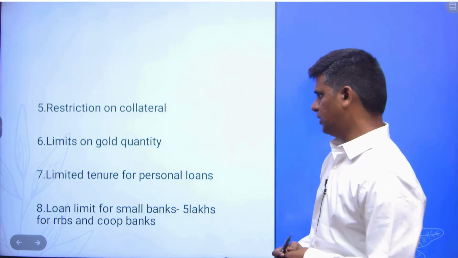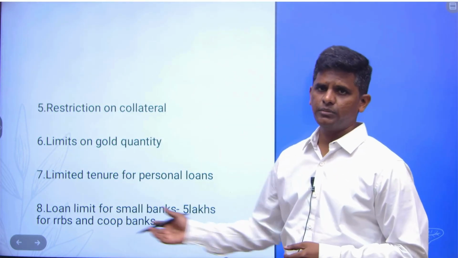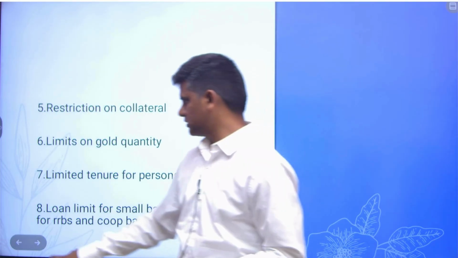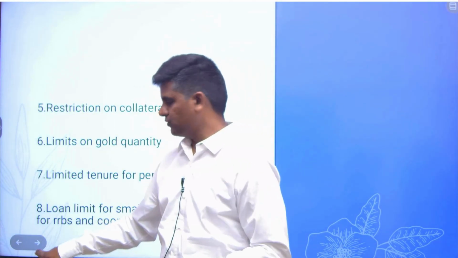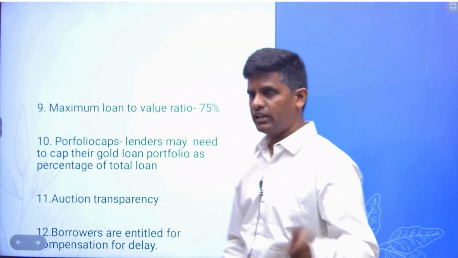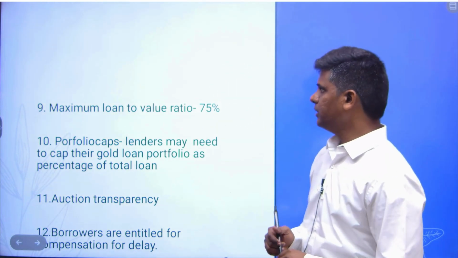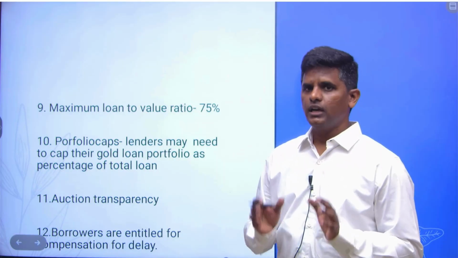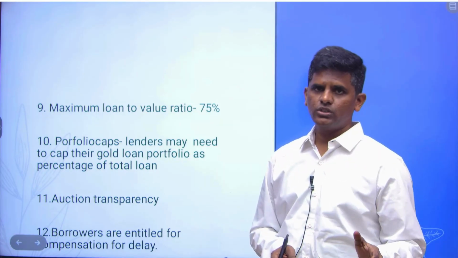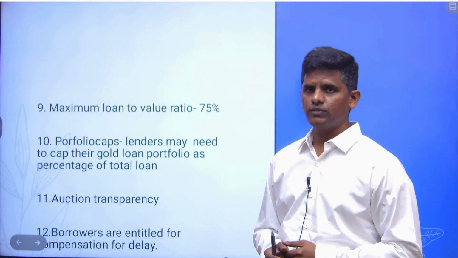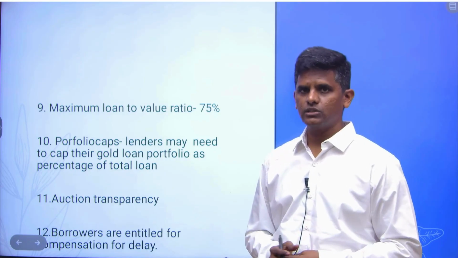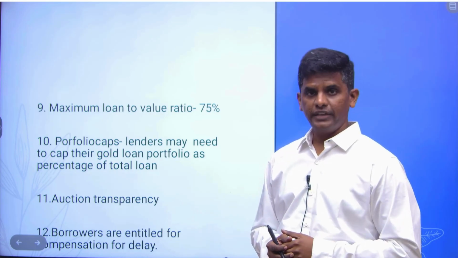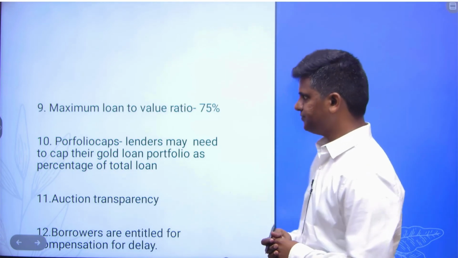Loan limit for small banks: only 5 lakhs can be given by RRBs and cooperative banks, so that their risk element reduces, because gold rates also fluctuate, so it's a risk to the lender also. Maximum loan to value ratio is 75%. Suppose the gold cost is 1 lakh, the lender has to ensure that the maximum loan amount, after adding interest also, goes up to 75,000 only. So if the gold rate varies, his interests are protected.